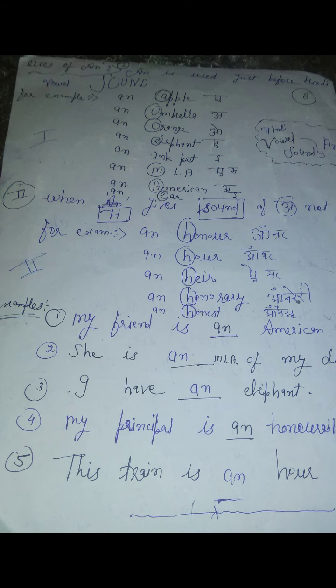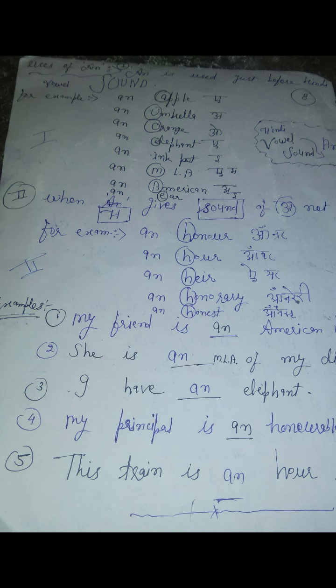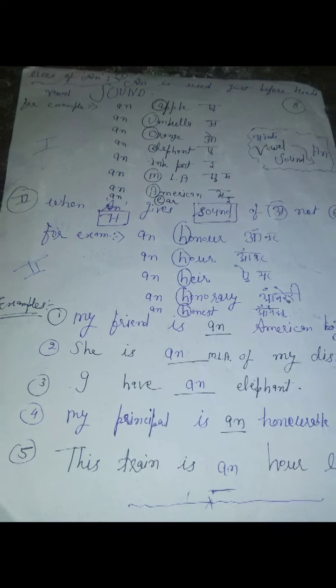For example, my friend is blank, American. I add an. So I am giving here some examples. You will read.